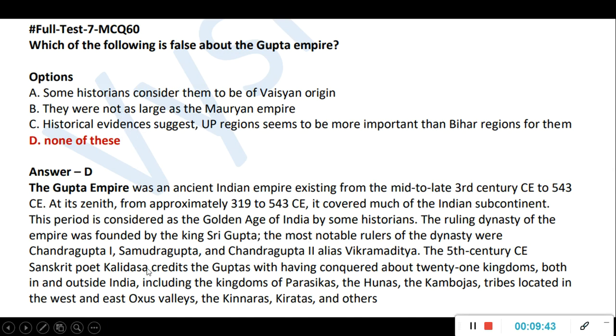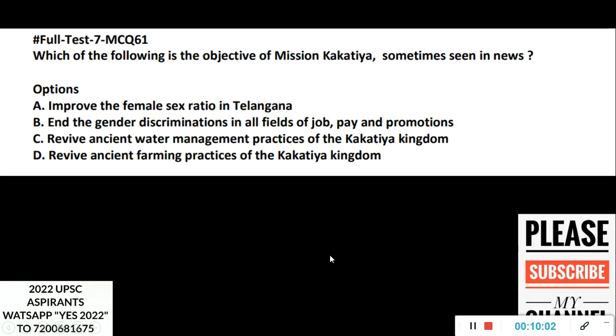Okay, again pause and see. Here different Parasikas, Hunas, Kambojas, all these tribes and kingdoms are mentioned. So a contemporary kind of question can come. The Gupta dynasty was founded by Sri Gupta, that we discussed yesterday. Then the important rulers are Chandragupta 1, Samudragupta and Chandragupta 2, who is also called Vikramaditya. And under him only there was the Navratna, 9 people, out of which one is Kalidasa. Okay, so it's very, very important.